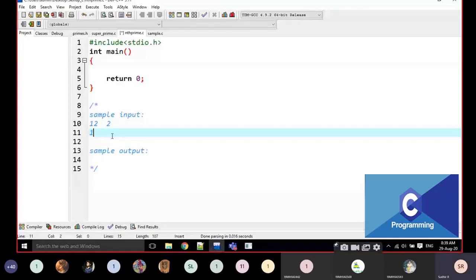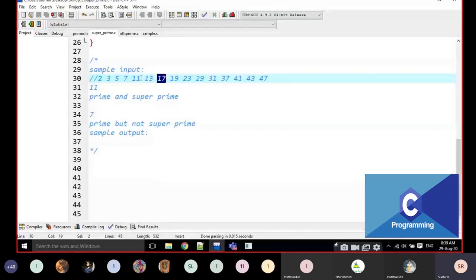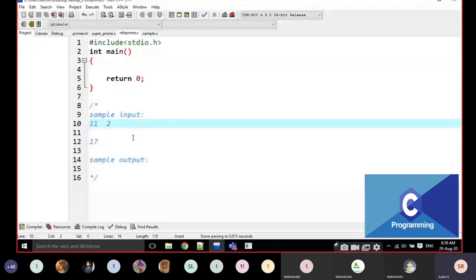I am not checking here whether 12 is prime or not. I am not talking about that. That is just some number. I am going to find if it is prime or not. If it is 11, for example, after 11, what is the second value? The second prime number is 17. I am going to find, at this position, what is the second prime number. Or for example, I give 5 here. What is the fifth prime number? Okay, that's it, nothing else.